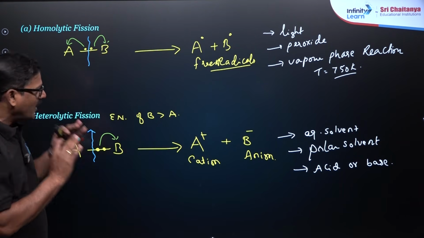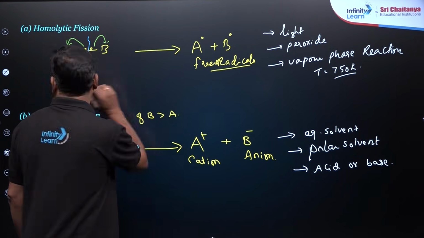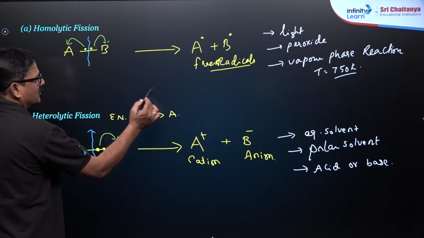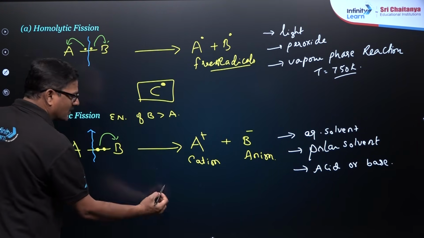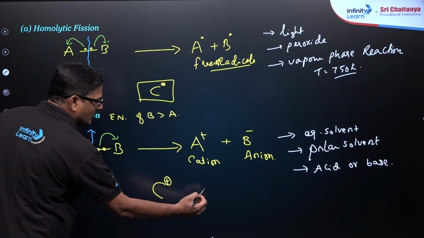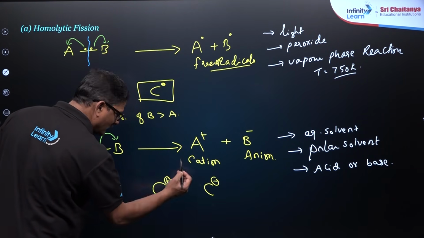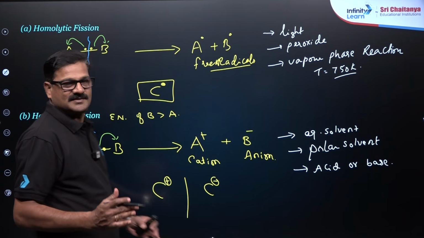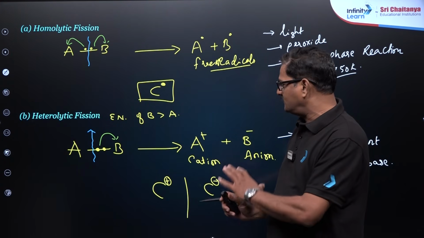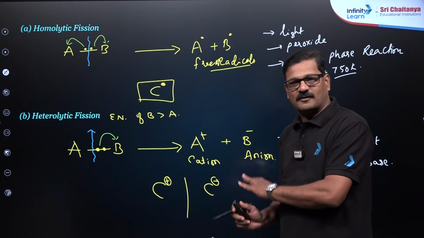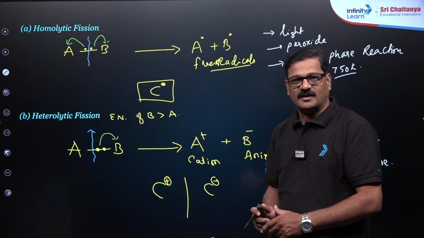So whenever you have carbon free radicals, carbocations, or carbanions, we are going to use electronic effects to decide the order of stability of this carbocation, carbanion and carbon free radical.